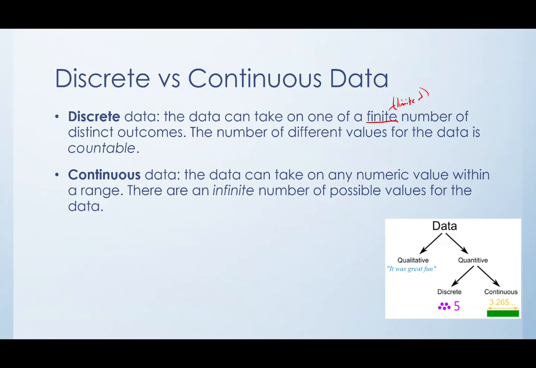Continuous data, the data can take on any numeric value within a particular range. So if I say how many numbers are there between 0 and 2, there's actually an infinite number because you can take your decimal places out as many decimal places as you want, and there's a gazillion infinite number of possible different numbers there. If I say how many integers are there between 0 and 2 inclusive, you would say 3, right? 0, 1, and 2. So that would be discrete, but if I say how many numbers, not integers, but numbers, that would be continuous data. The data can take on any numeric value within a range. Okay?